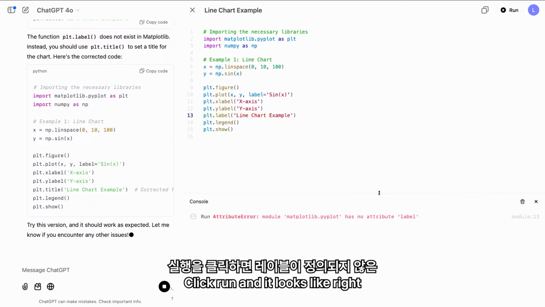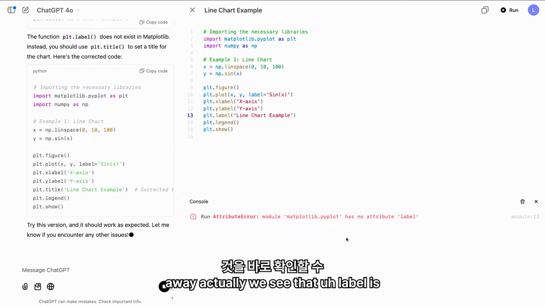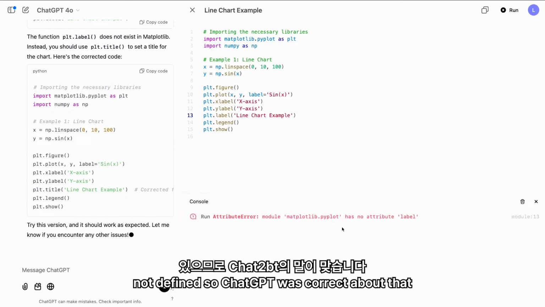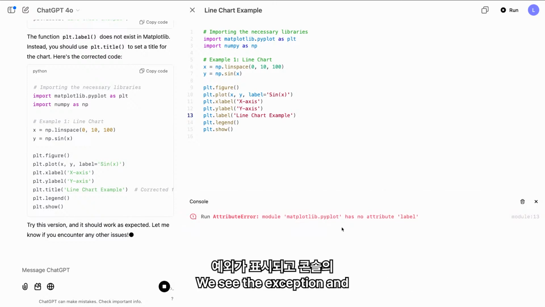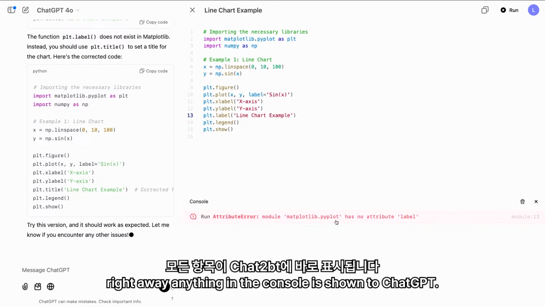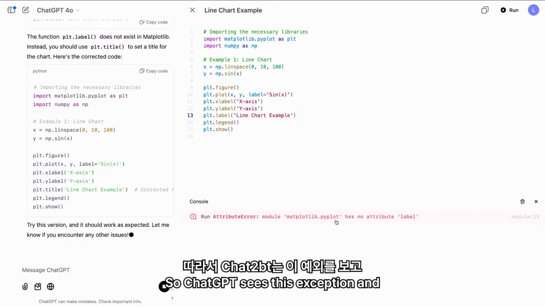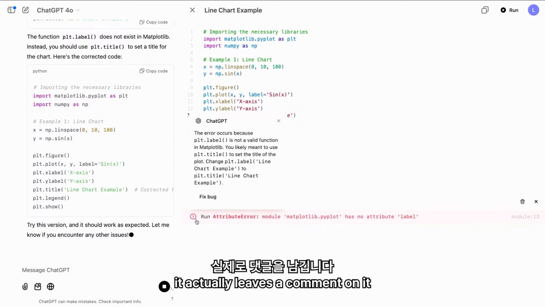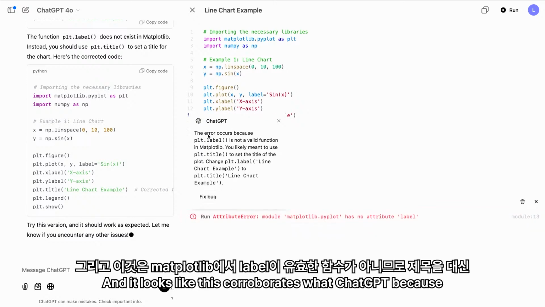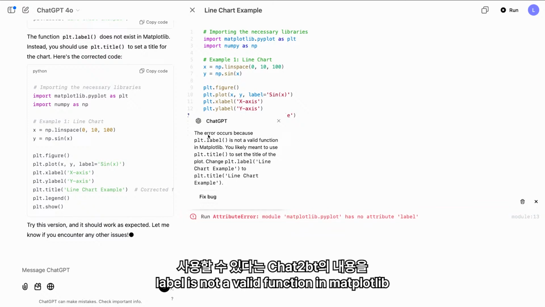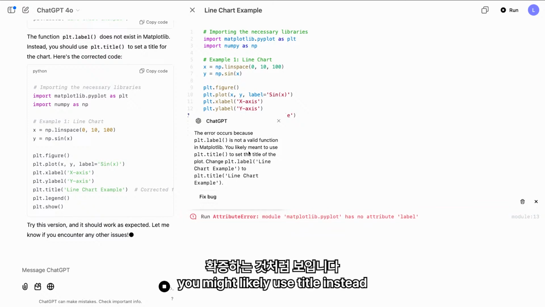Click Run, and it looks like right away, actually, we see that label is not defined, so ChatGPT was correct about that. We see the exception, and right away, anything in the console is shown to ChatGPT. So ChatGPT sees this exception, and it actually leaves a comment on it. And it looks like this corroborates what ChatGPT expected in the chat: label is not a valid function in Matplotlib, you might likely use title instead.